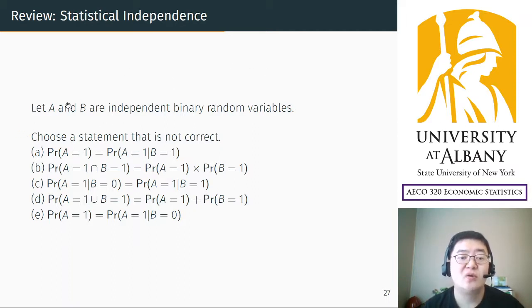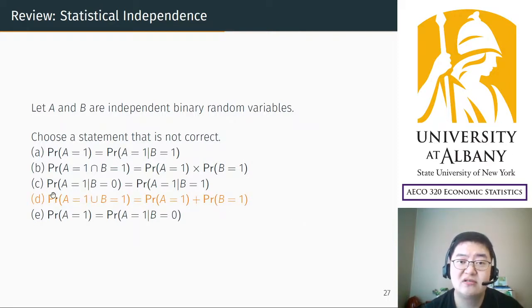So now suppose that A and B are independent binary random variables. They are independent, statistically independent. Then what is not correct? Choose one statement that is not correct. I use conditional probability or intersection or union. So think about this. You should be able to answer this. If not, you have to review chapter 2, and the answer is D. Oops. The answer is D.